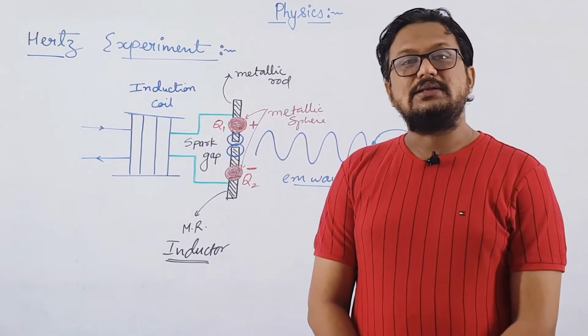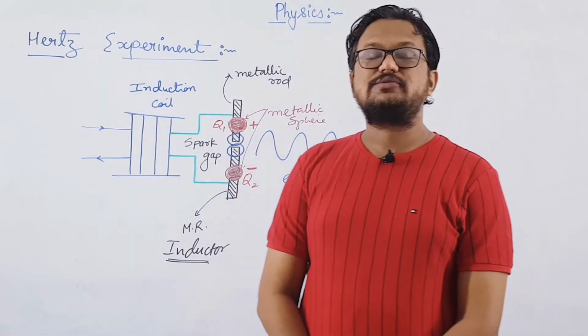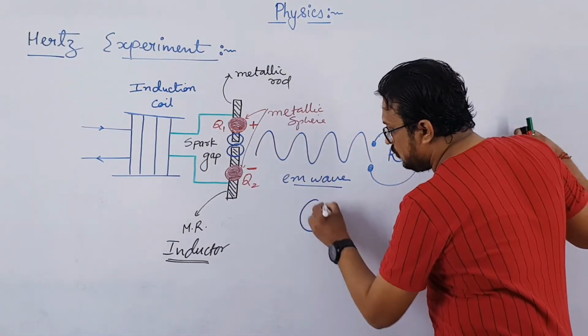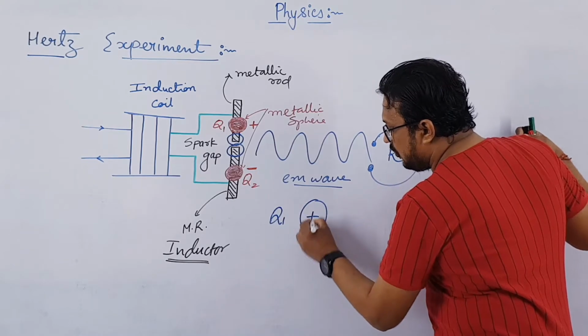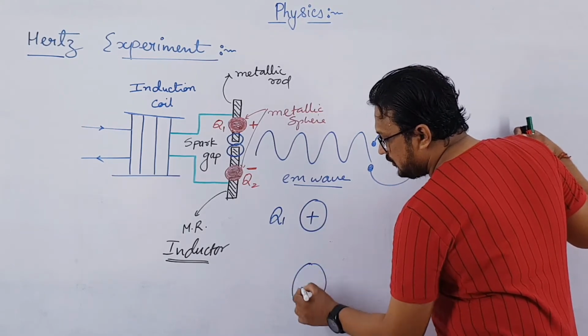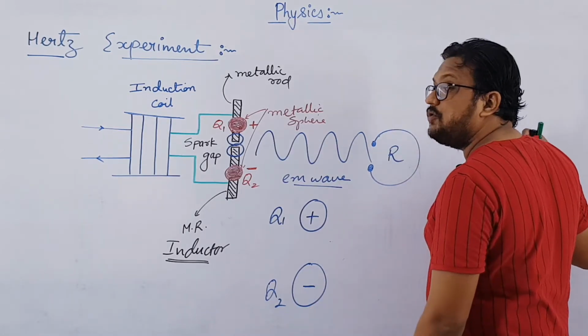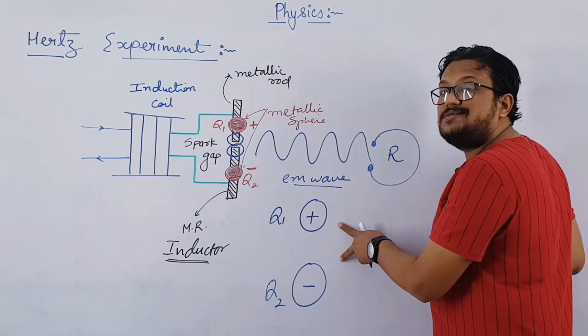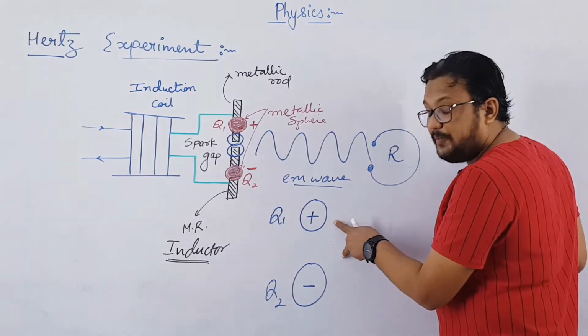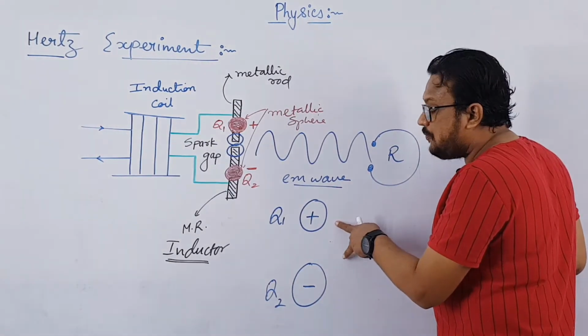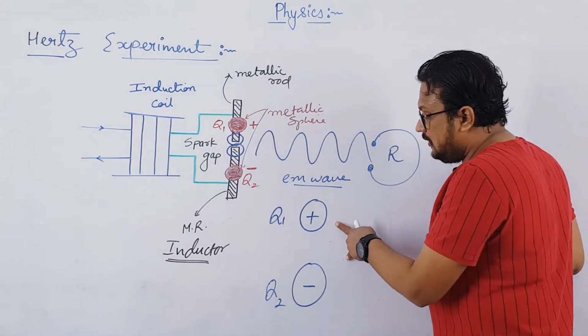What does this mean? एक बहुत ही सिंपल लैंग्वेज में अगर हम बात करें तो वी हैव टू स्फीयर्स. लेट अस से दिस इज स्फीयर Q1 which is positively charged, and we have sphere Q2 which is negatively charged. So a spark will be produced only when these two spheres touch each other, due to the high potential difference between them, right?